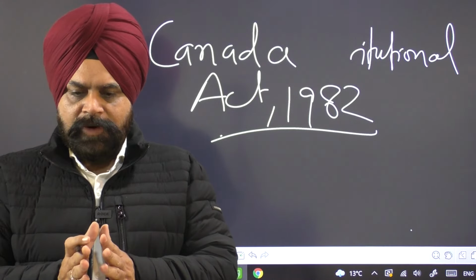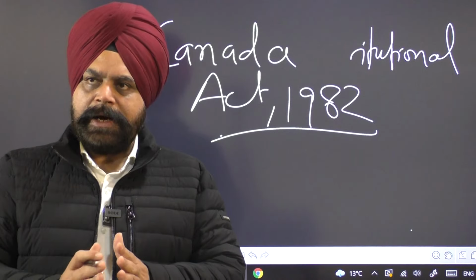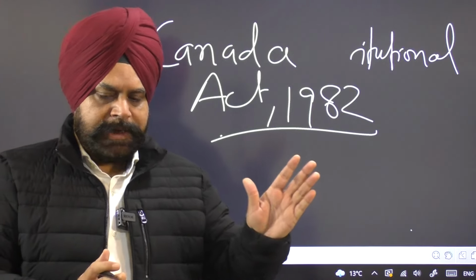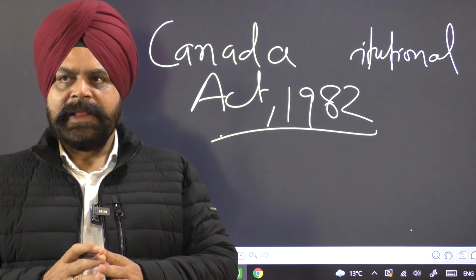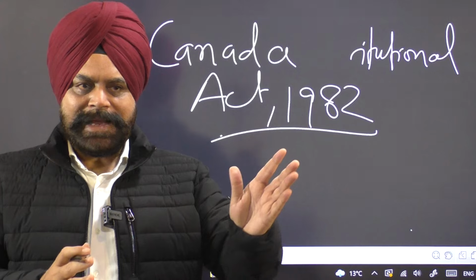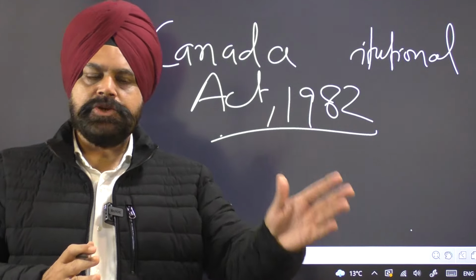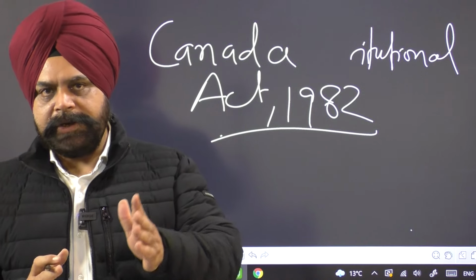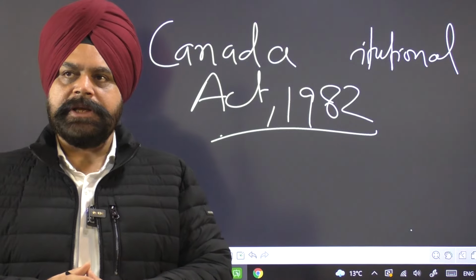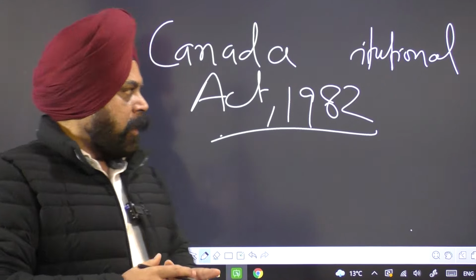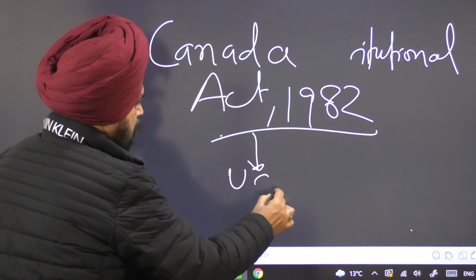Finally, there was a consensus that whenever the Federal Parliament of Canada made a request to the UK government for a certain amendment, the UK government laid that bill before the UK Parliament, and the UK Parliament passed that bill in the shape of a statute or an act, and that had applicability in Canada.